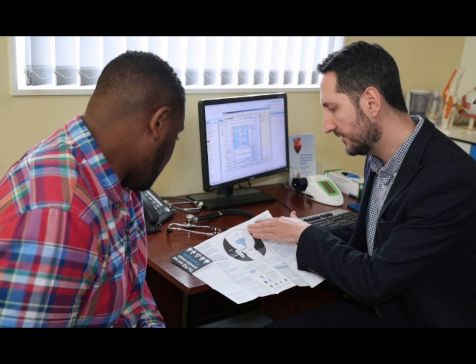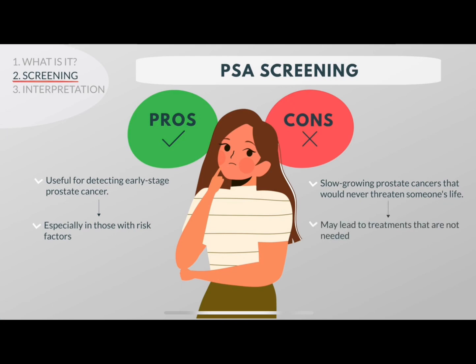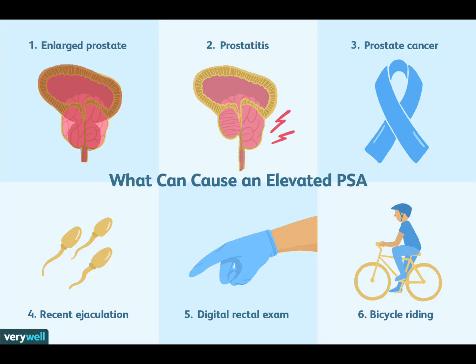PSA can rise in any condition that manipulates the prostate. It is only produced by the prostate gland. There is no other organ in the body that produces prostate specific antigen. So it is organ specific, meaning it is only and only produced by the prostate, not by any other organ. But it is not cancer specific.